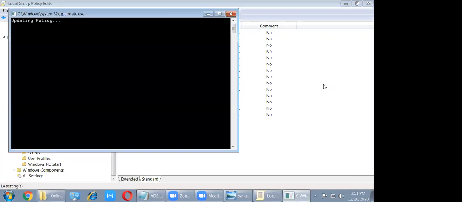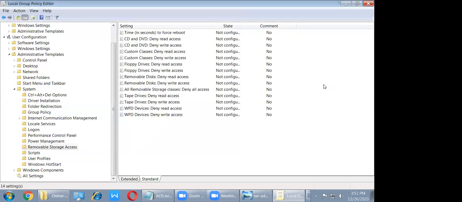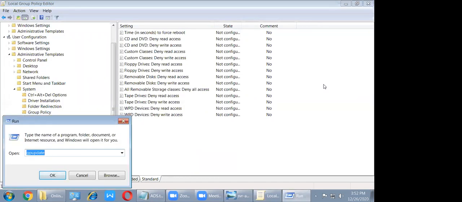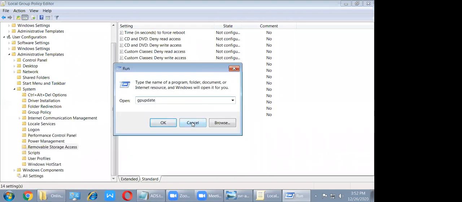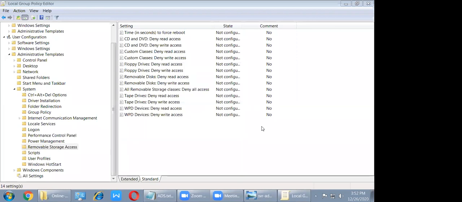That command is gpupdate. This command updates the policy, so no need to restart or log off. Just a single command you can use: gpupdate. With the help of the gpupdate command, we can refresh and update the policy, whatever your changes. Clear?